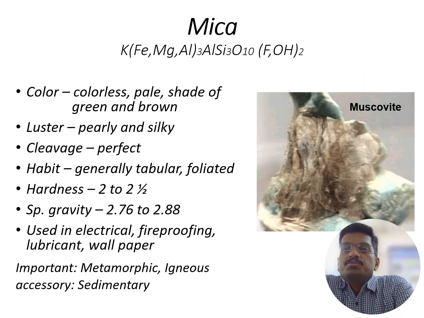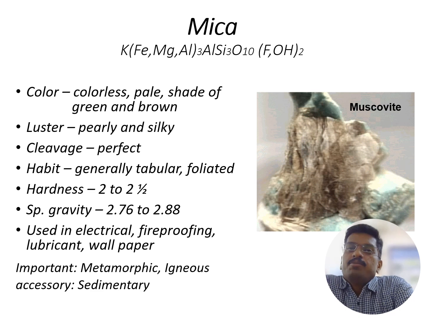Next we are going to discuss the physical properties of mica. Mica will be mostly colorless, sometimes pale shades of green and brown. The luster is pearly and silky, with perfect cleavage, and the habit is mostly tabular in nature, sometimes foliated.